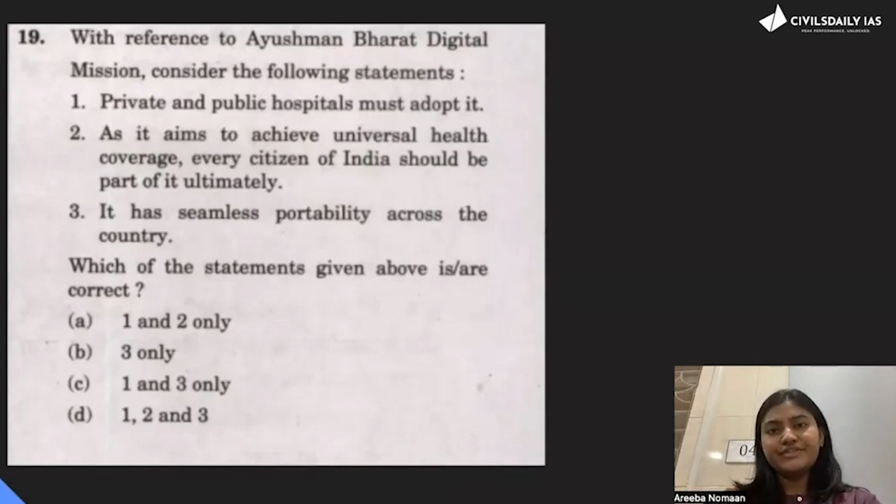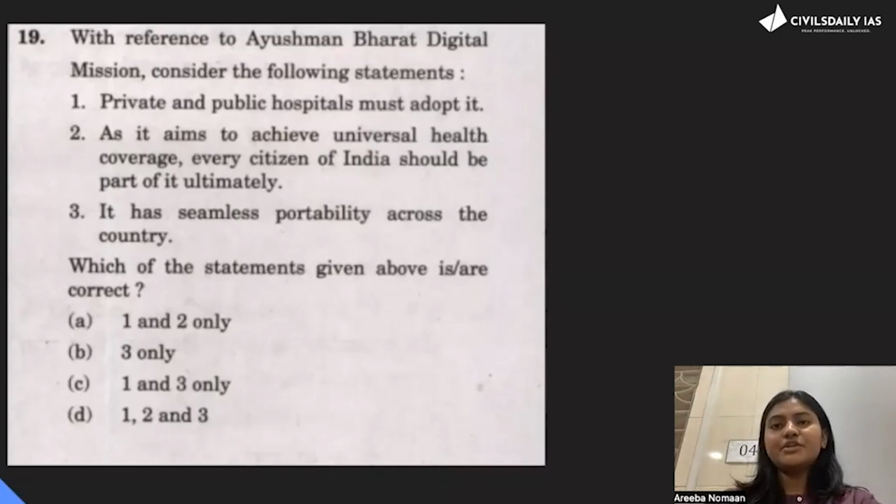Now coming to the third question, it has seamless portability across the country. Now, obviously, if it's a digital mission, it should have some seamless portability, right? In urban areas also, in rural areas also, in all kind of devices. So this option seems correct. For this reason itself, the digital mission came in, to have seamless portability.